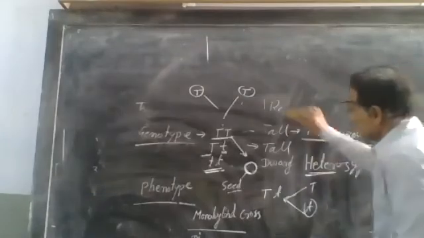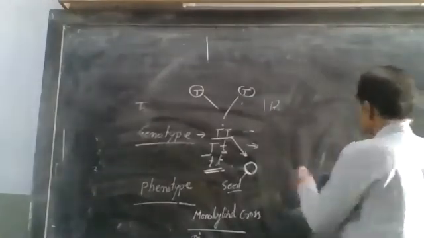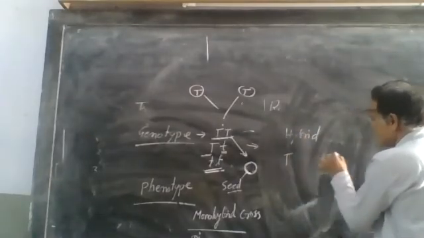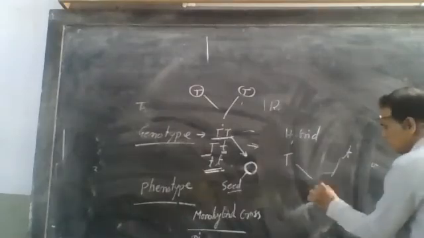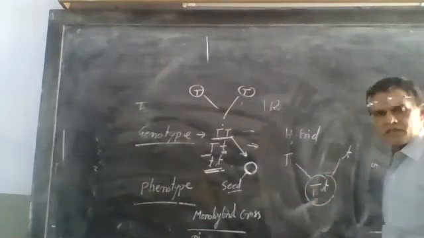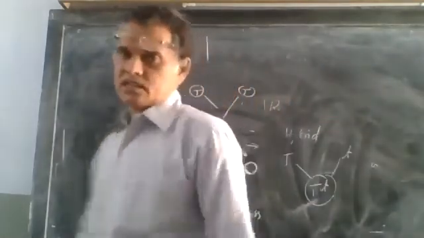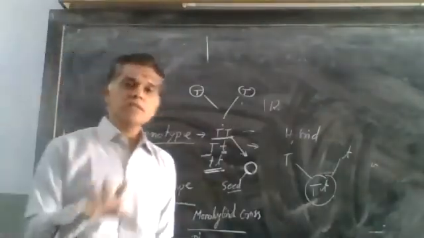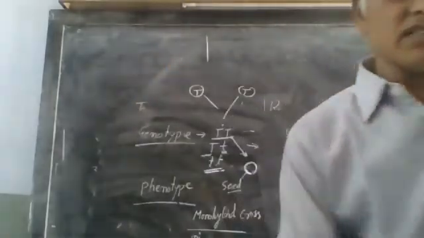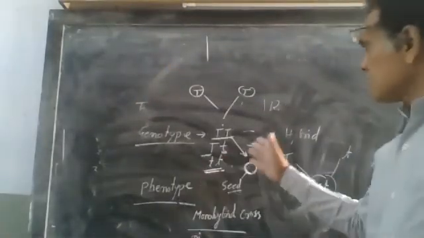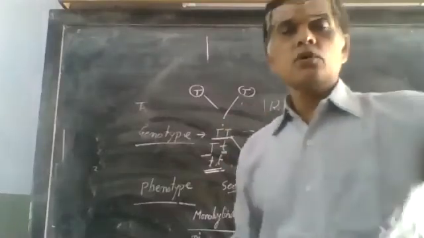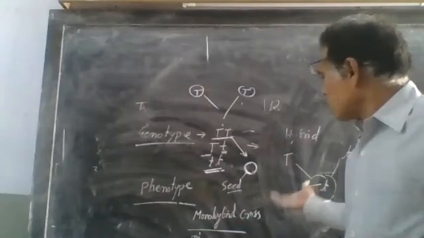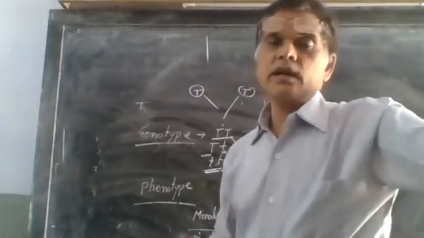And another word, hybrid. Suppose this is capital T and this is small t, both come together and have two different characters. The mixing of two different parents, that is known as hybrid, which has some characters different from its parents. So these are the terminology: genotype, phenotype, homozygous, heterozygous, dominant, recessive, monohybrid cross, dihybrid cross, and hybrid.